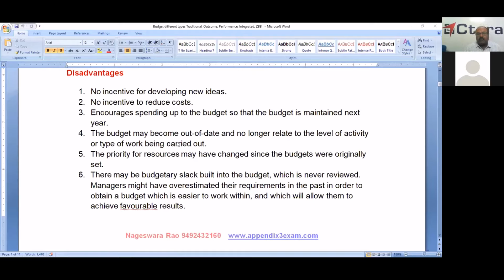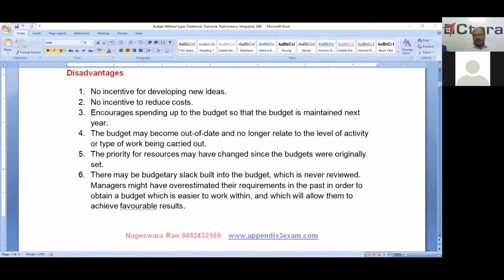And one more main disadvantage is that budget is built into the budget, which is never reviewed. Normally executives estimate their requirements as more than required, to work within the frame very happily.